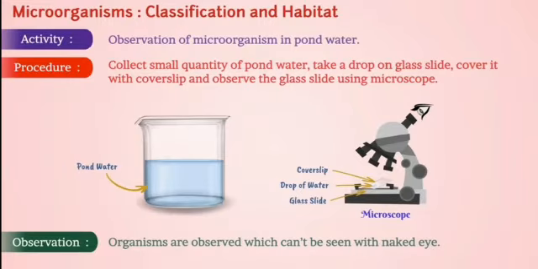Let us perform another activity. Page number 17, activity 2.2. Take a few drops of water from a pond, spread them on a glass slide and observe through a microscope. What do you see, students? You can see some tiny organisms, isn't it?